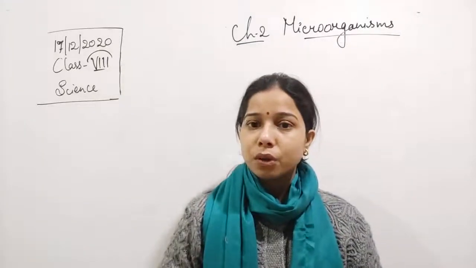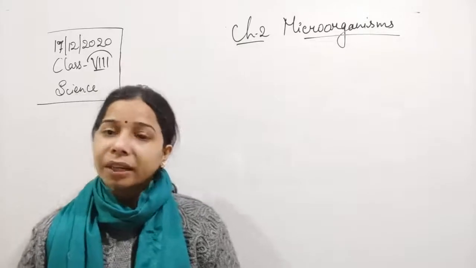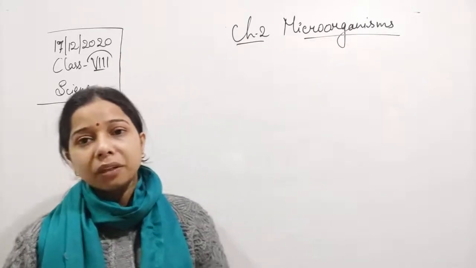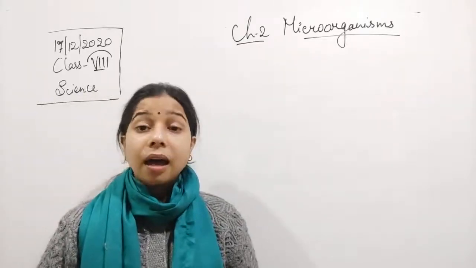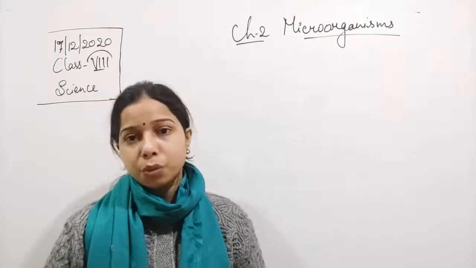Hello students. In the previous class in this chapter, that is microorganisms, we were talking about the different types of microorganisms, and there are microorganisms which are useful to us.